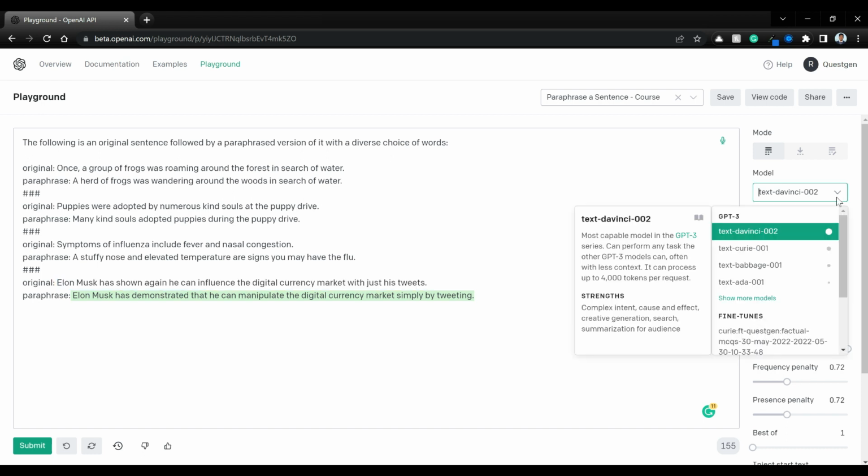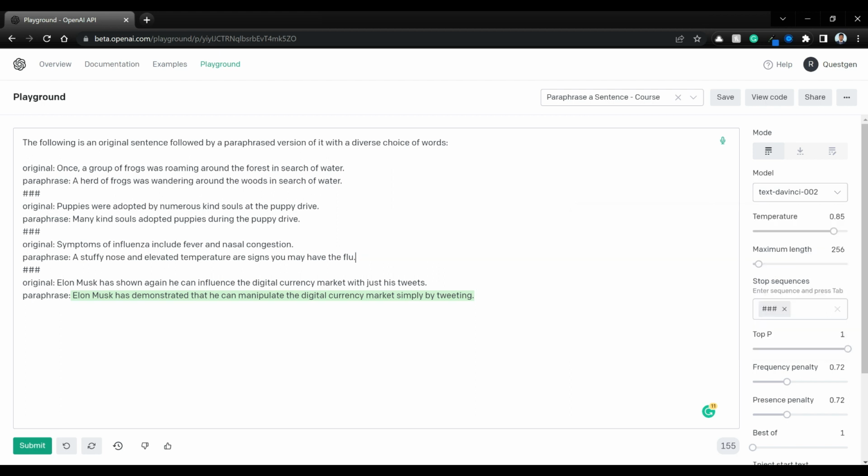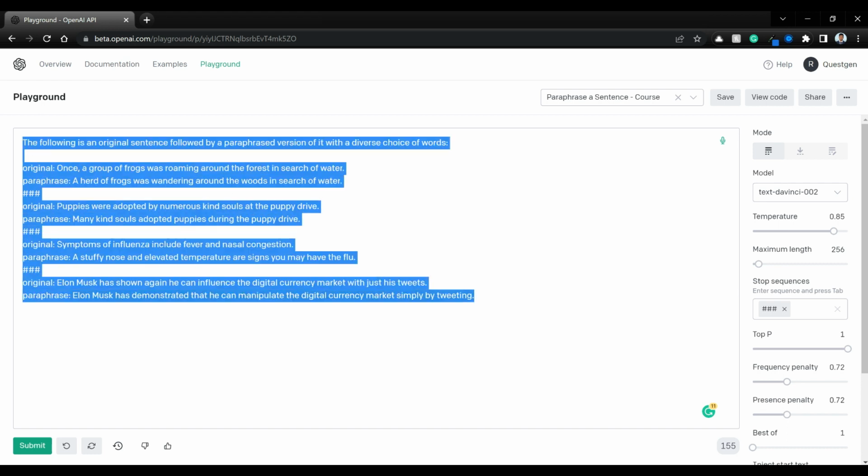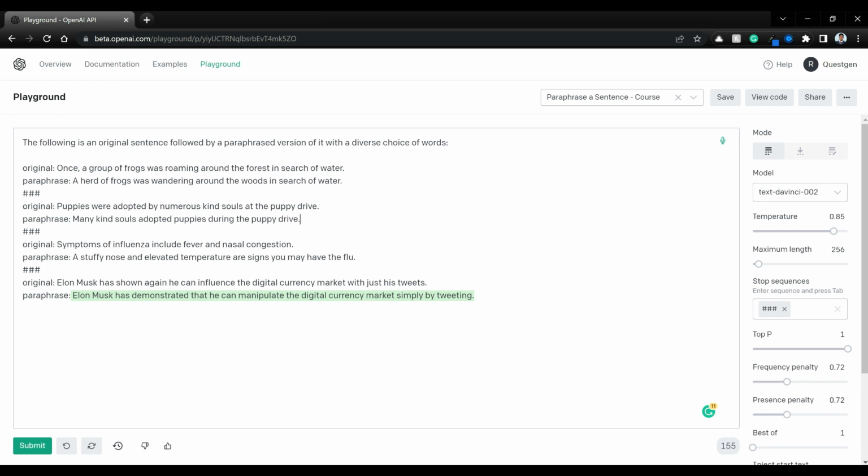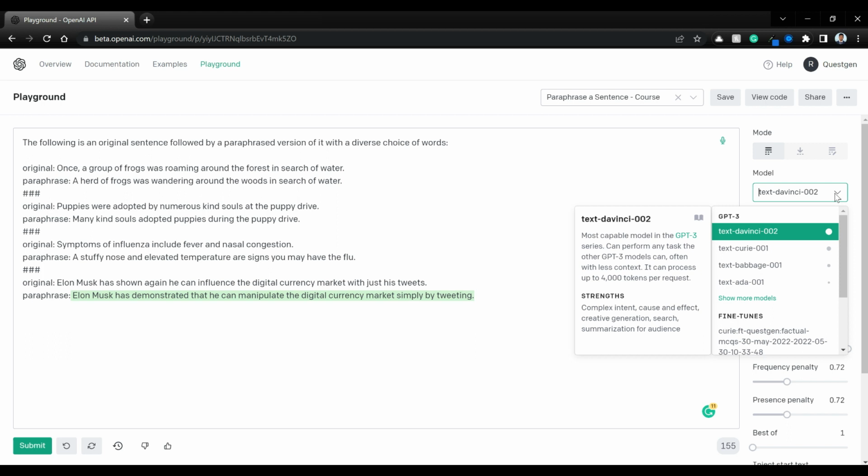You can experiment with a lower model, text query, to see if this works well for your use case. But one thing to remember is that if you're using the highest model, it's a bit expensive because we are using quite a lot of tokens here already. And so the complete tokens will be counted towards the cost. And with this, we are just simply using one sentence and paraphrasing that sentence. So you can assume the cost is just to paraphrase one single sentence. But alternatively, like I said, you can use a lower version text query to do the same.